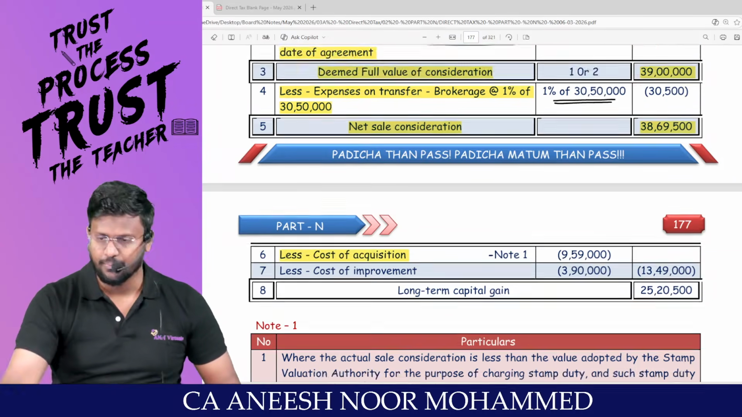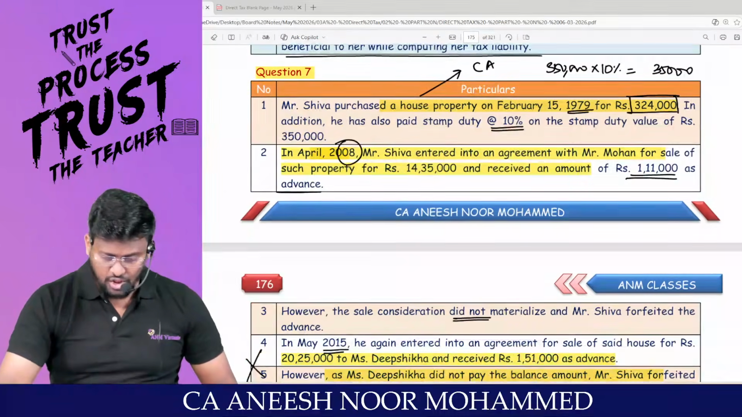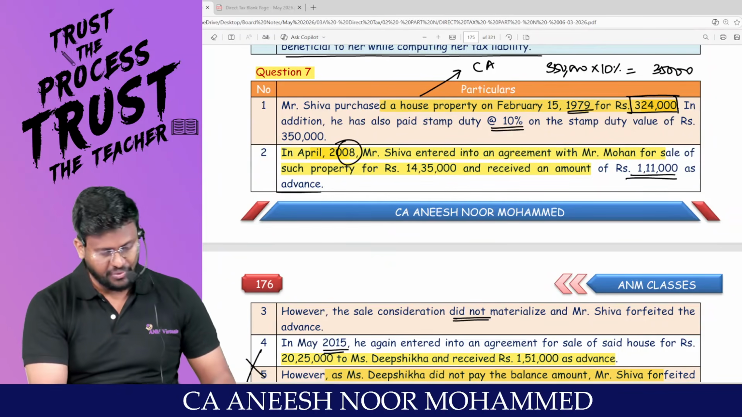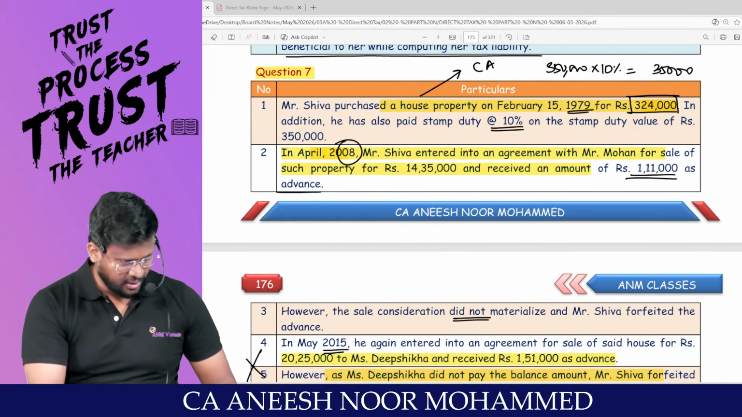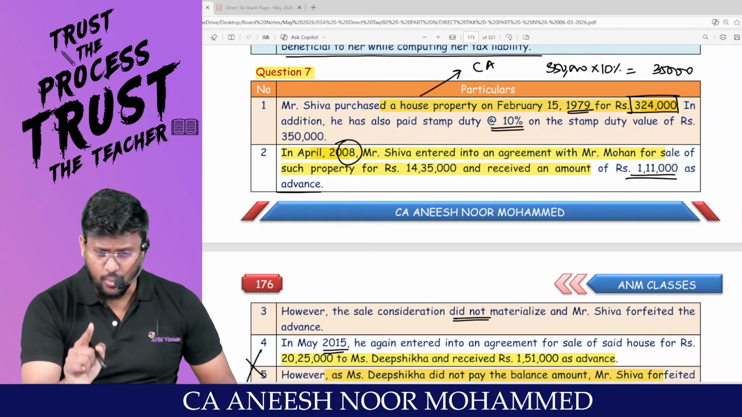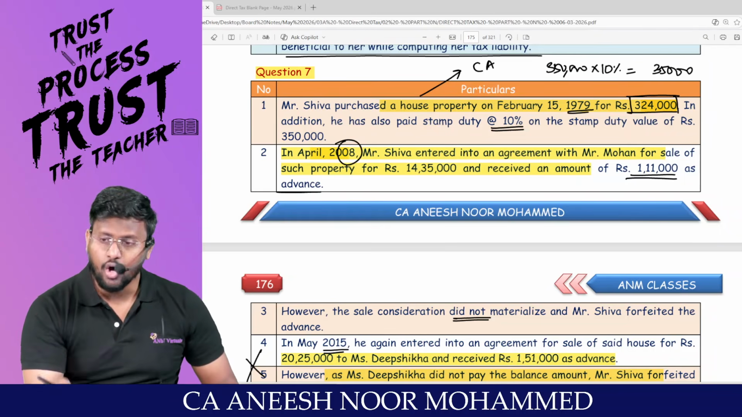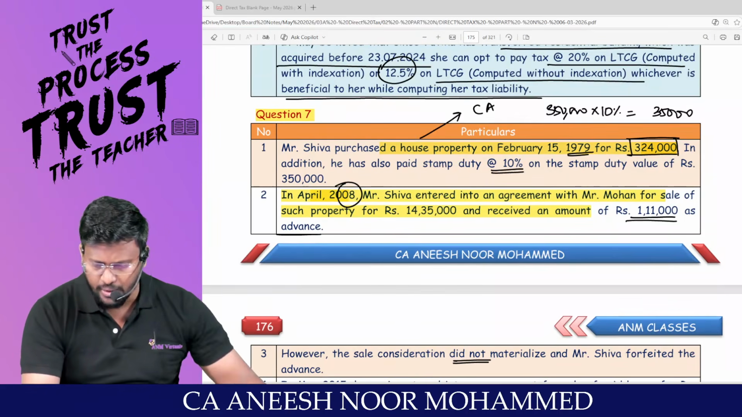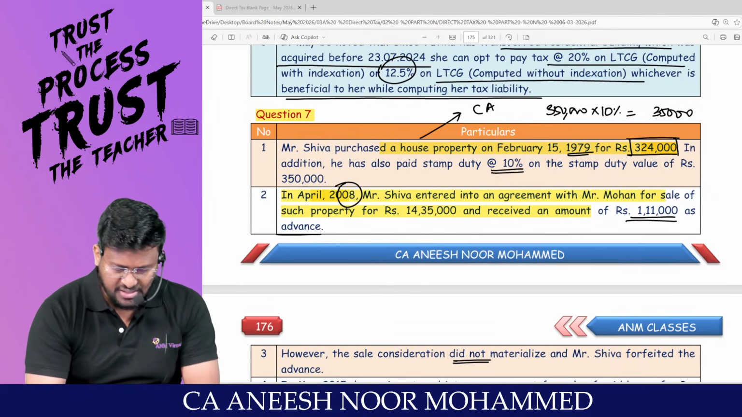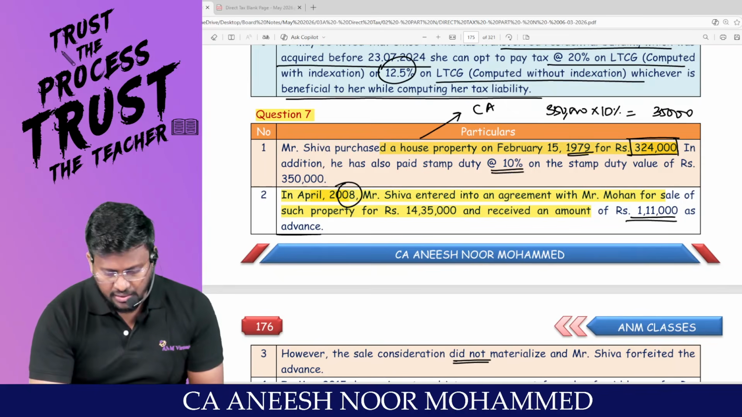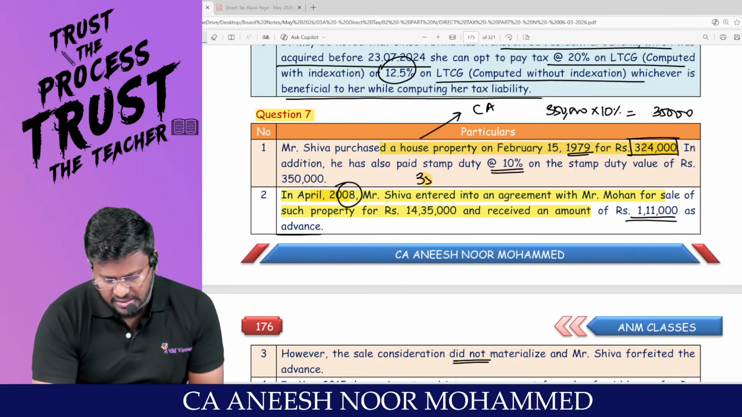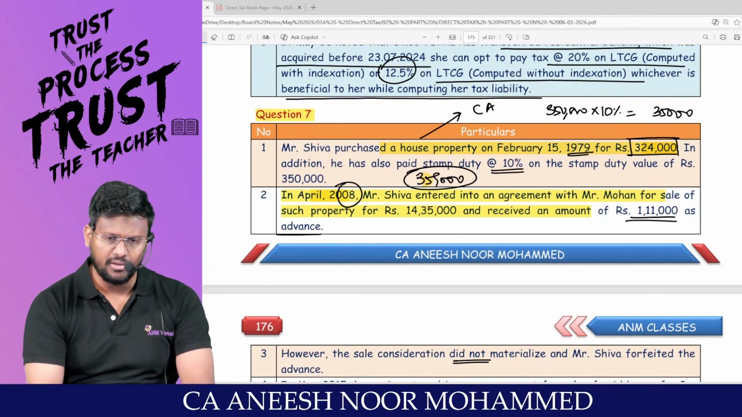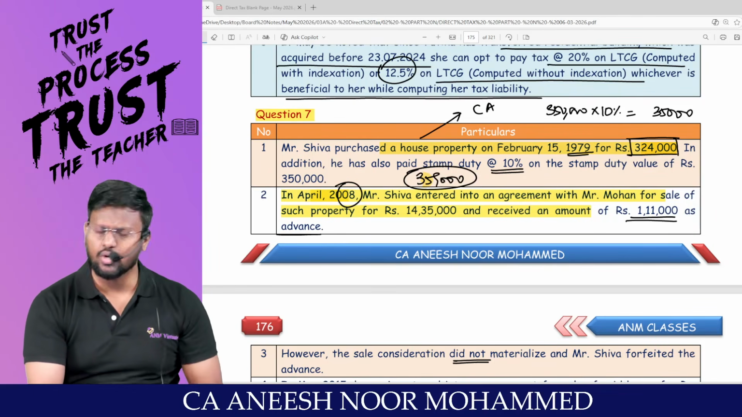Less cost of acquisition. Really, the property has been purchased before the base year. Am I right? Then cost of acquisition is fair market value as on 1/4/2001 or actual cost of acquisition, whichever is higher. What is the cost? Calculator. 3,24,000 plus 35,000 comes to 3,59,000. 3,59,000 is the cost. Am I right? 3,59,000 rupees is the cost.